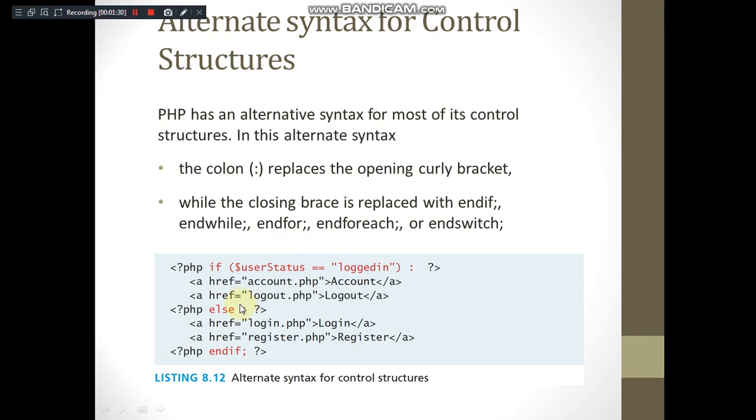And you can just observe the colon is used again instead of the curly bracket. Again we have an HTML part, and the closing of this entire if is indicated with endif semicolon instead of the closing curly bracket. So you can make use of this for the for loop, while loop, foreach loop, and switch statement also. So what is foreach? I'll explain soon.